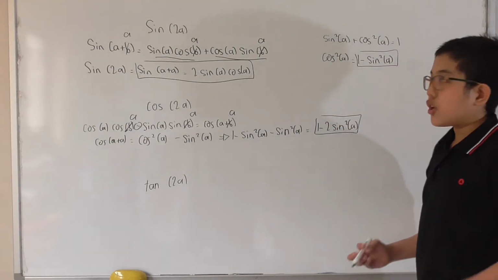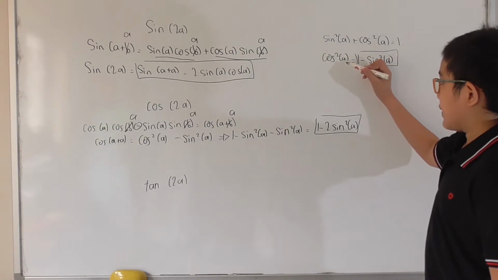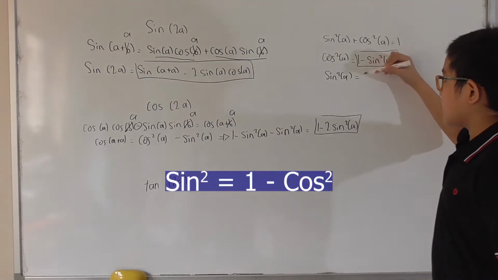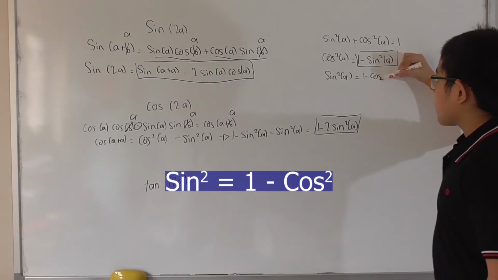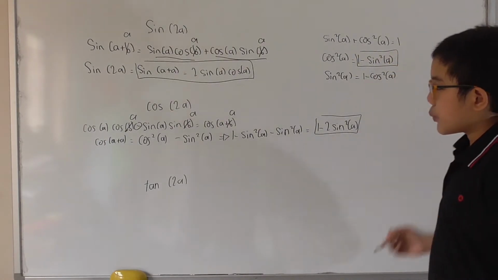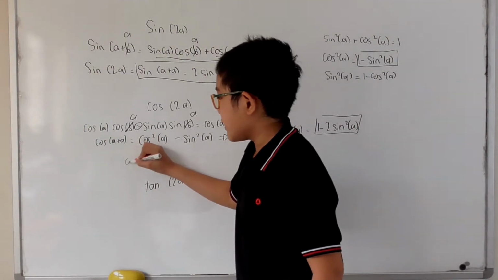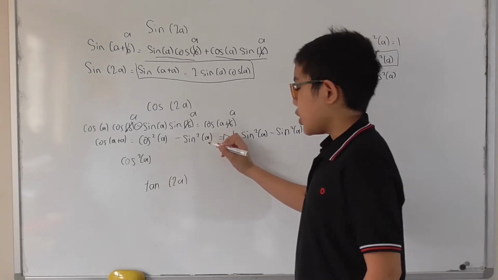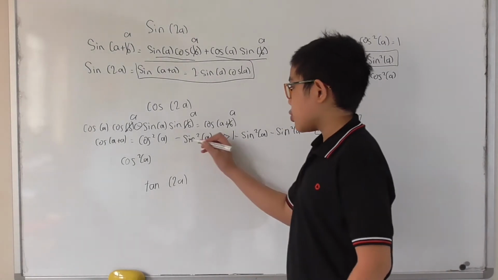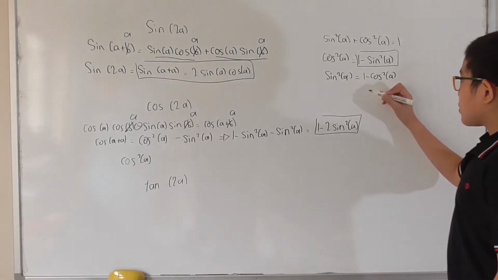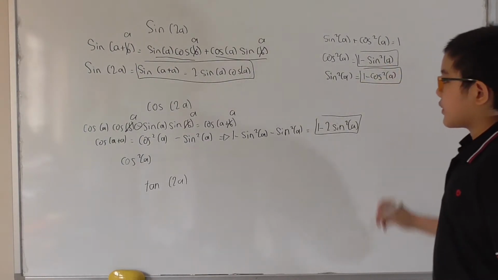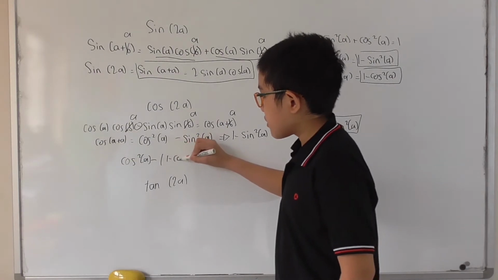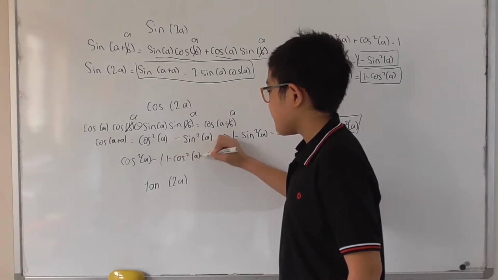However, what if we solve for sine squared rather than cosine squared? Well, same thing. Then sine squared is going to be equal to 1 minus cosine squared. And then we input it into cosine squared of a minus sine squared of a. Well, we know that sine squared of a is equal to 1 minus cosine squared of a. So then we're going to minus, in brackets, 1 minus cosine squared of a.